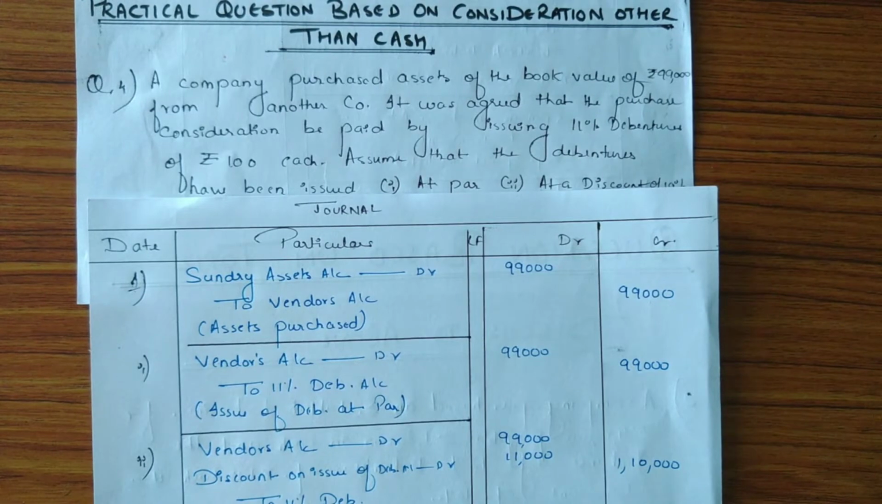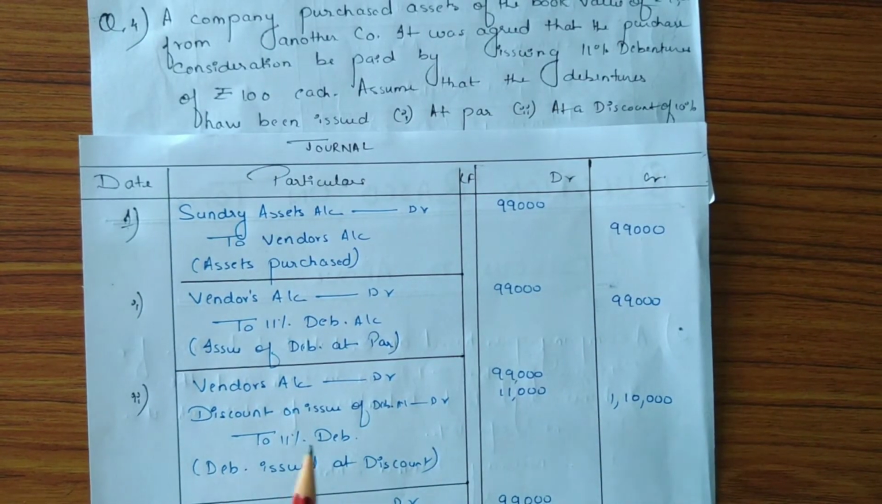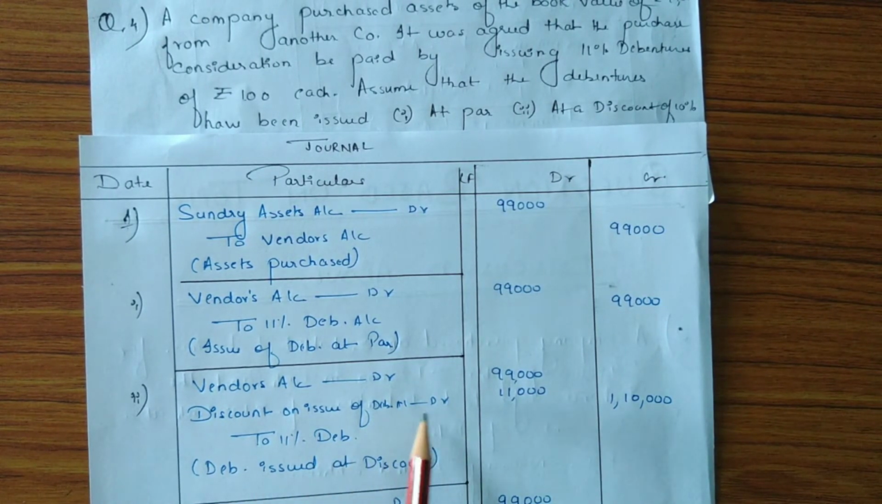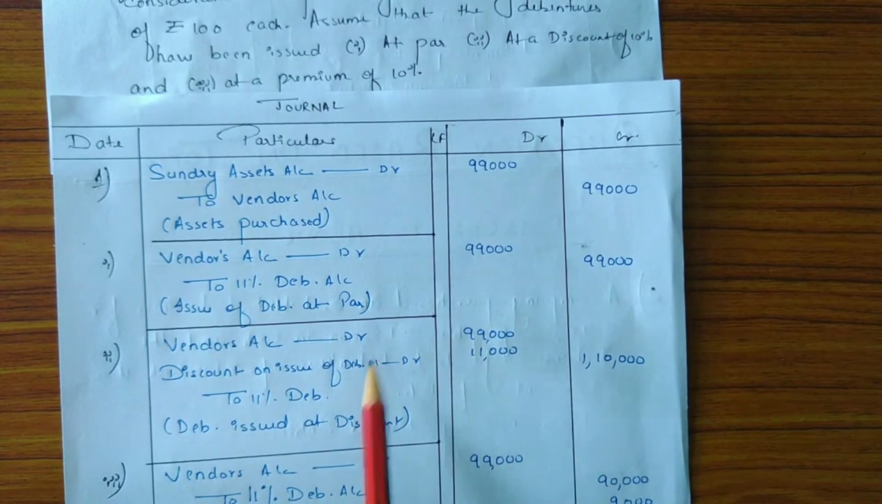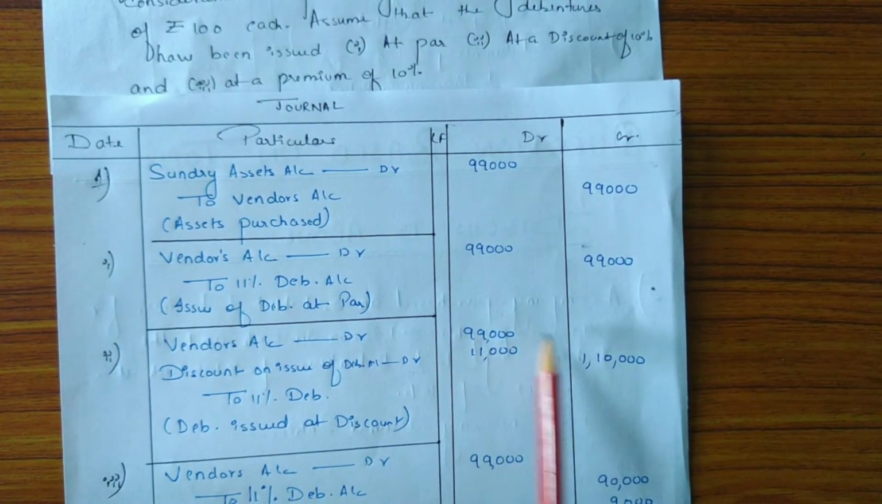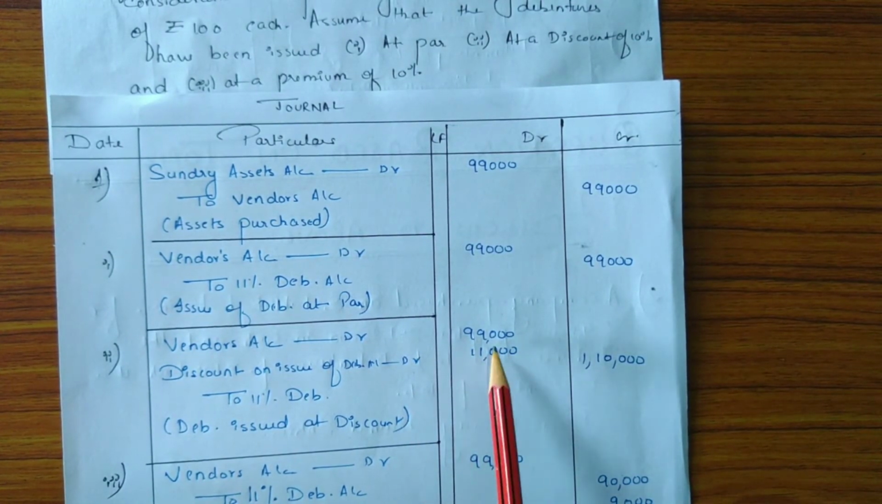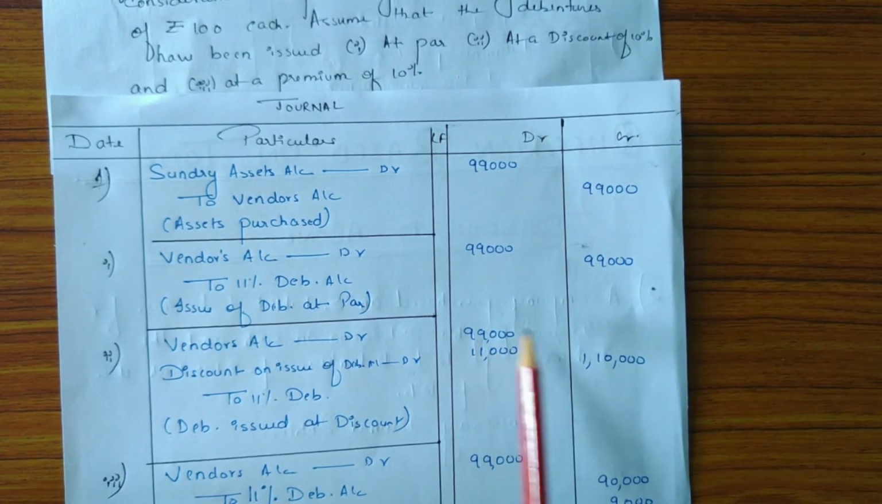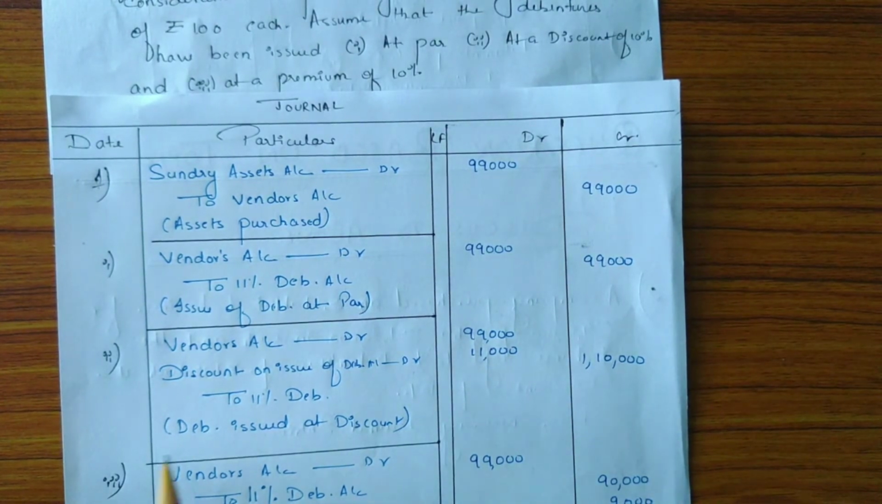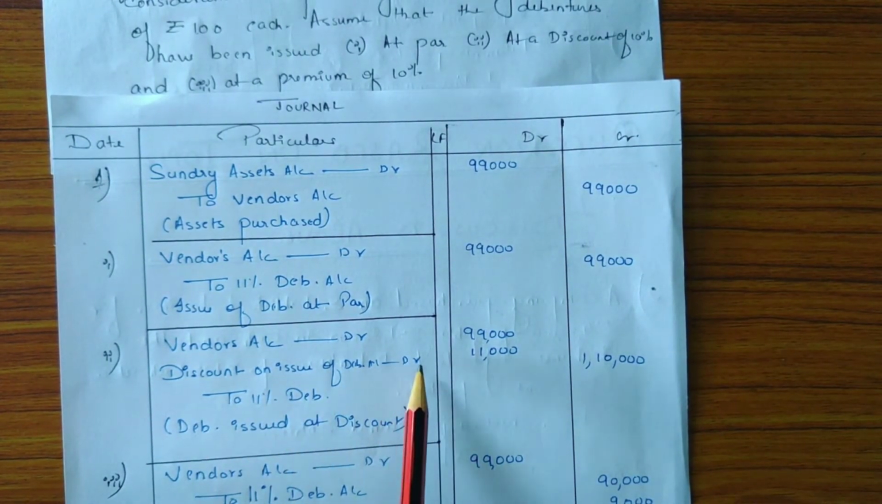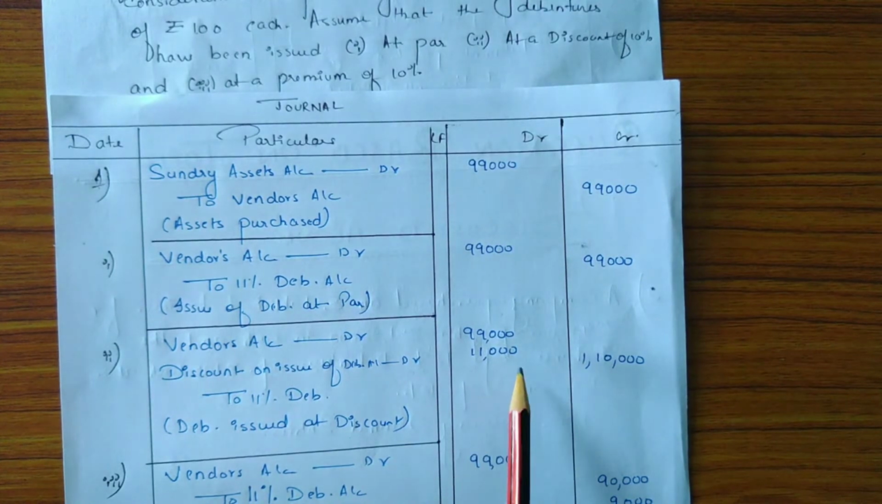Third is debentures issued at discount. Here the entry will be vendor's account debit, discount on issue of debentures account debit to 11% debentures account. So vendor's account is debited with the amount 99,000, as 99,000 is the purchase consideration, which means it is the net amount paid by the company to the vendor. Discount on issue of debentures account is debited with the amount 11,000.